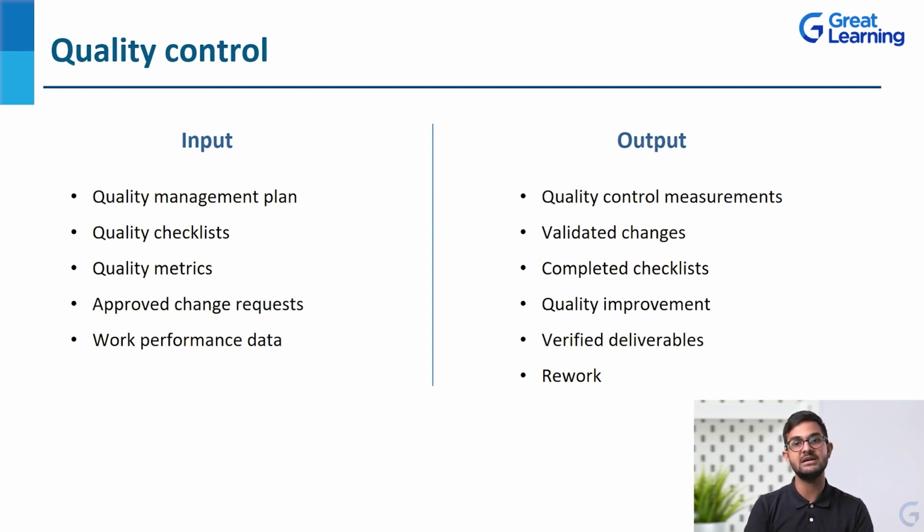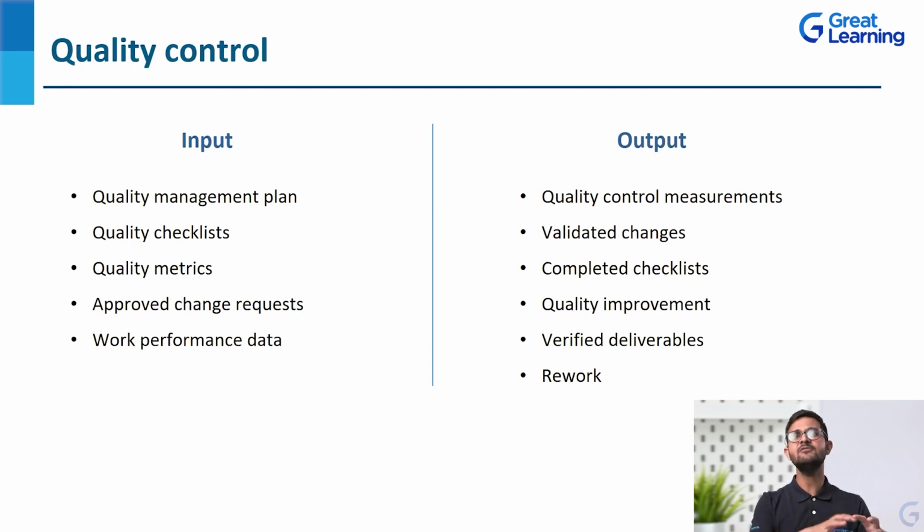Quality control measurements, validated changes, completed checklist, whatever quality checklist we had, that these are the standards that we want to meet. Are we going to meet those standards or not? Have we met it? To what extent? That is all documented by quality control. Then quality improvement, how that can be done, verified deliverables, the results, outcome of the project, and then the rework also.